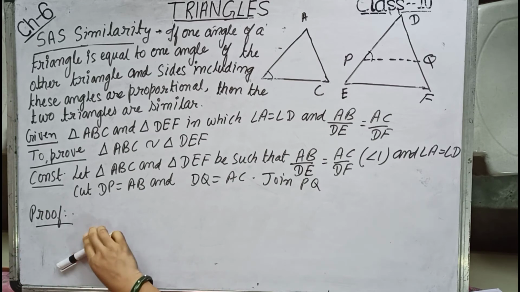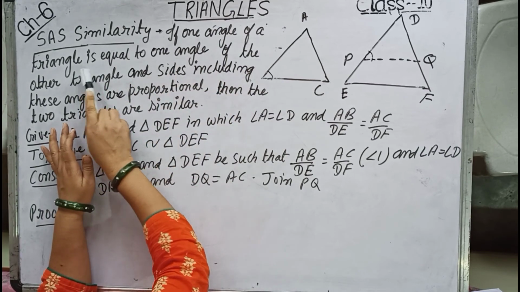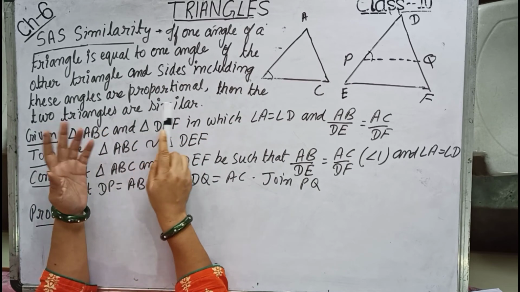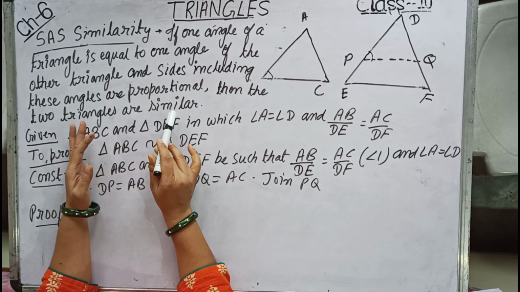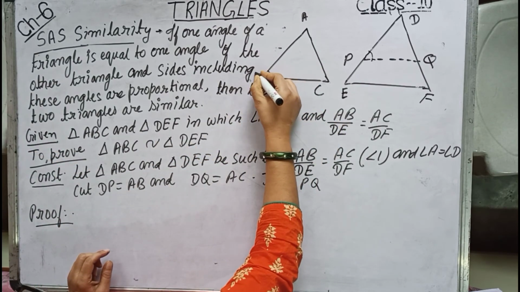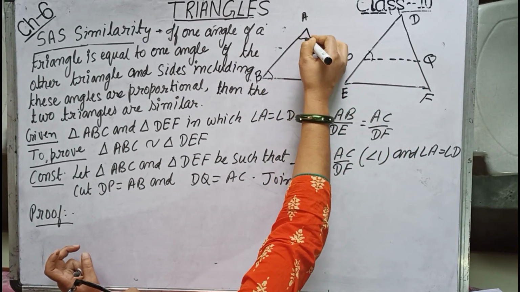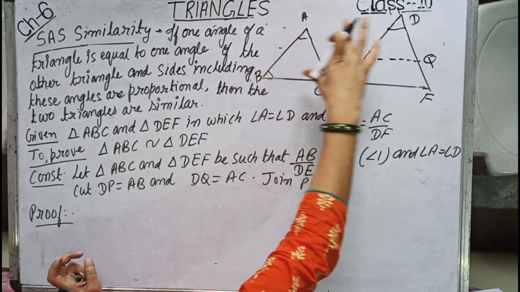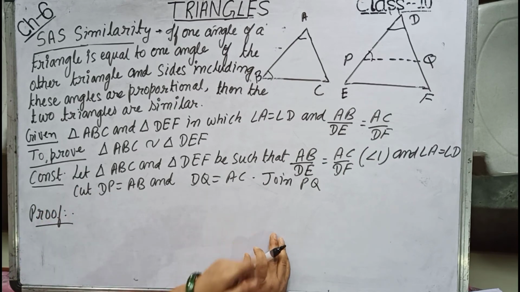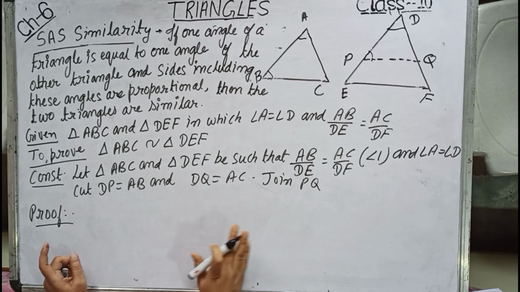Now the third similarity, that is SAS similarity. The statement: if one angle of a triangle is equal to one angle of the other triangle and the sides including these angles are proportional, then the two triangles are similar. That is, suppose triangle ABC and triangle DEF are taken in such a way that angle A equals angle D and AB by DE equals AC by DF, then triangle ABC is similar to triangle DEF. This is one of the criteria of similarity.